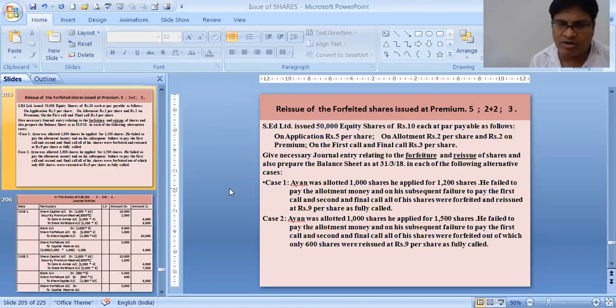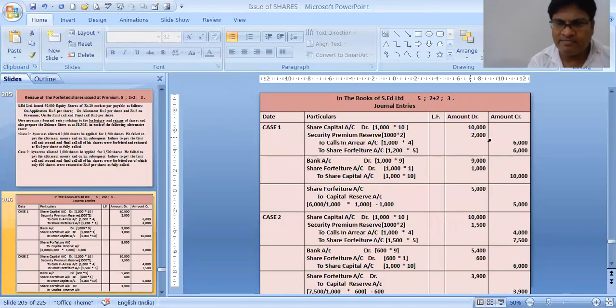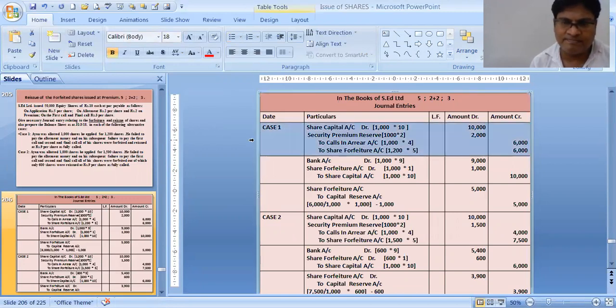So the first journal entry is: share capital account debit, 1,000 into 10, because his shares are being forfeited. Security premium reserve debit, 1,000 into 2, because he has been allotted shares with premium due but he has failed to pay the allotment money. That's why security premium will be debited. Then calls in arrear: what he has not paid, that amount will be written over here.